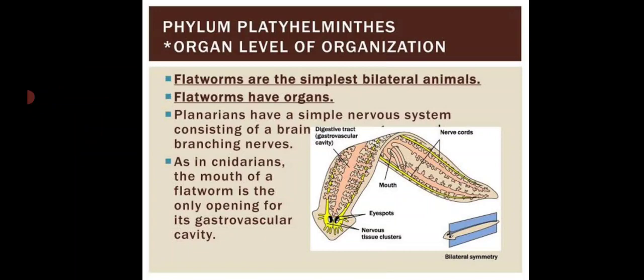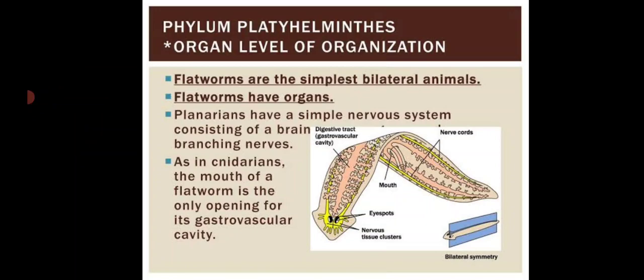Platyhelminthes means the body is flat. Top and bottom portion of the body is flat, so they are called Platyhelminthes, and seen in other higher phyla. So in the organ level of organization, different tissues group together to form an organ to perform a specific function. This organ level of organization is a further advancement over the tissue level of organization, and it appears for the first time in the phylum Platyhelminthes.